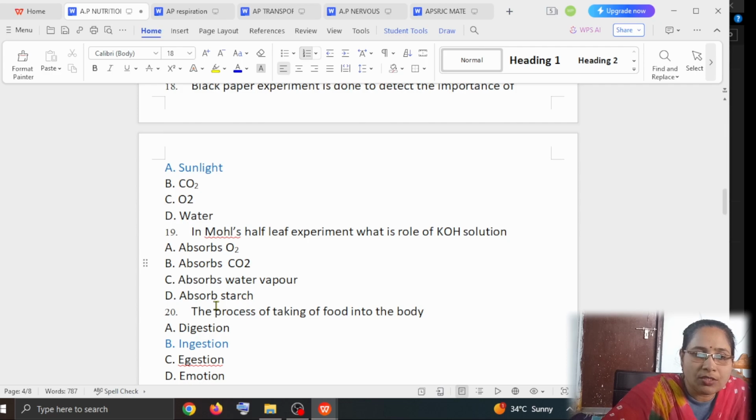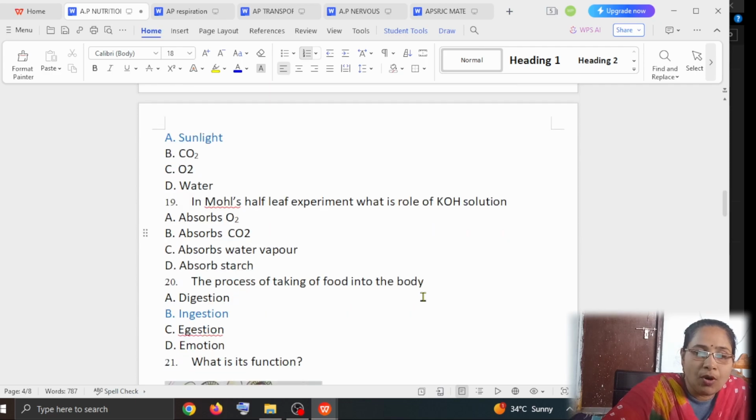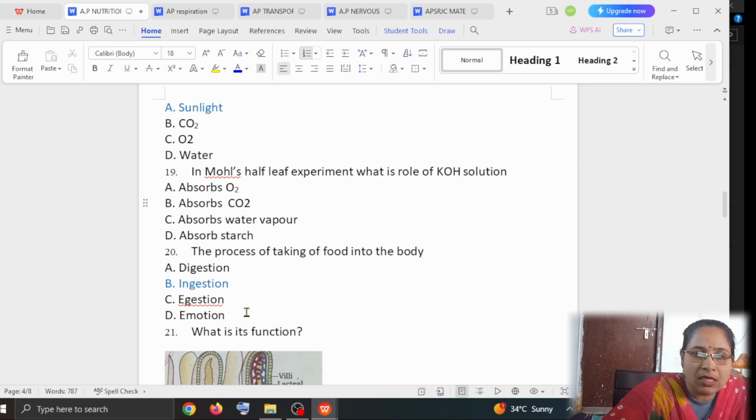So, next question: what do we call the process of taking food into the body? Option A is digestion, option B is ingestion, option C is agitation, option D is emotion. Taking into the body is called ingestion.